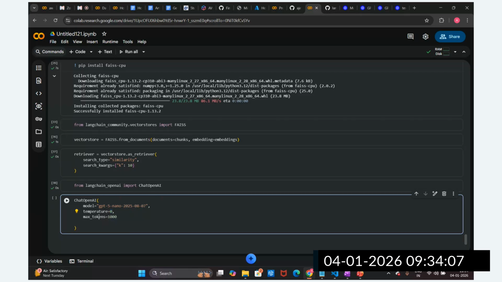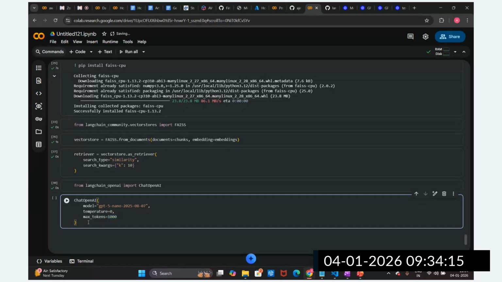The max completion tokens: we are expecting this response to be 1000 tokens only. This is the output. So this is how we are going to set up this model. I'm going to call it the LLM client. This is how we set up this LLM client.